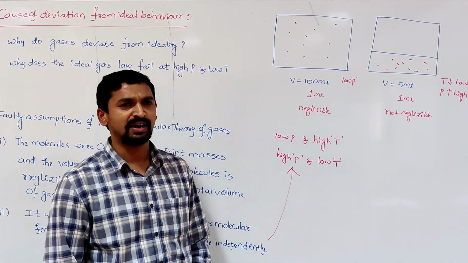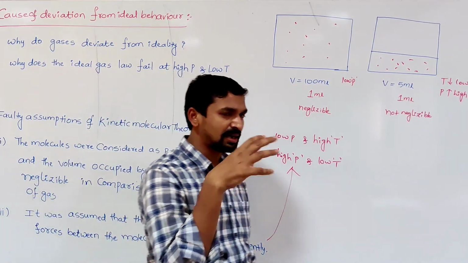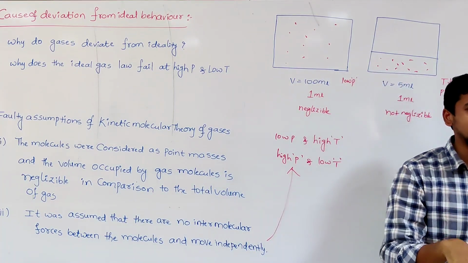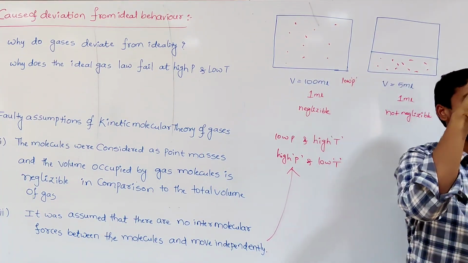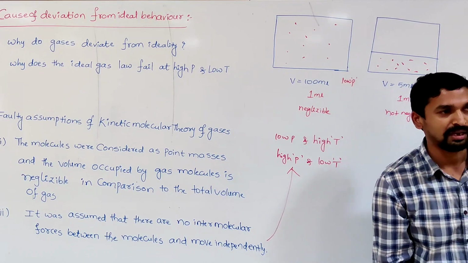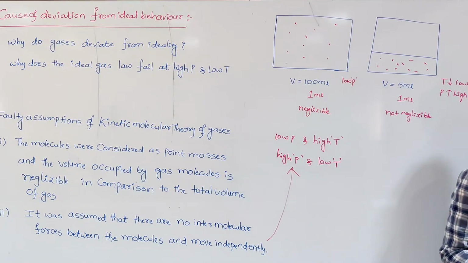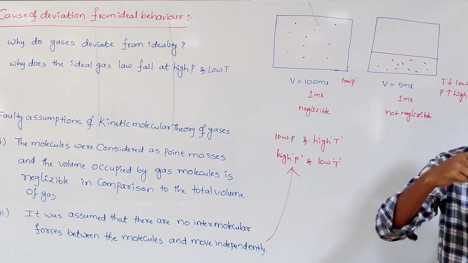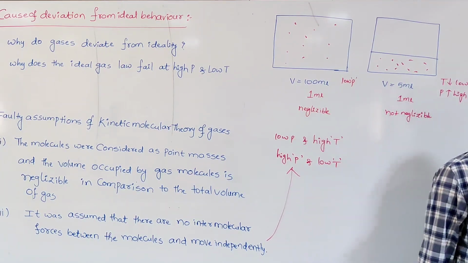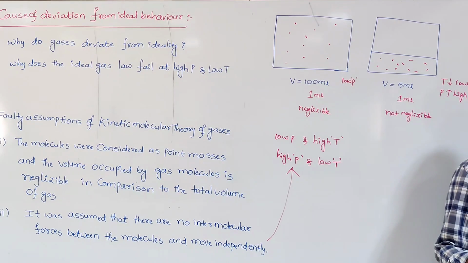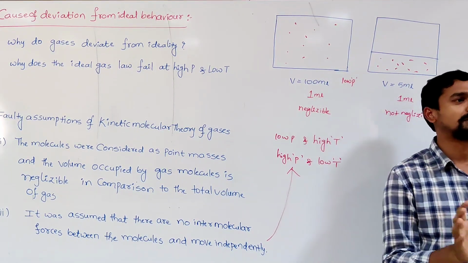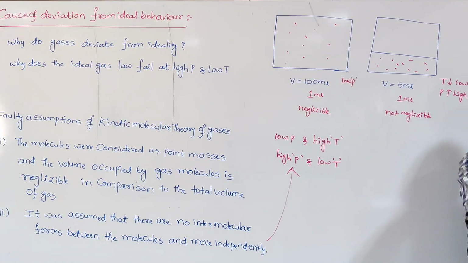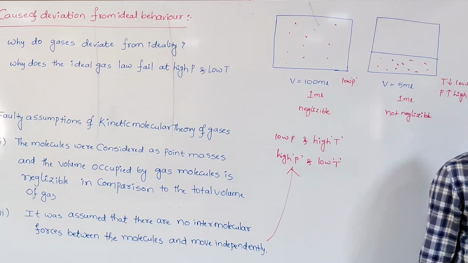We can also give one direct proof. When a compressed gas is allowed to expand, the volume of the gas increases and the pressure decreases, but at the same time the temperature also decreases. This clearly indicates that some work has to be done, some energy has to be utilized to overcome the interactions in order to undergo expansion. So there must be some attractive forces present.